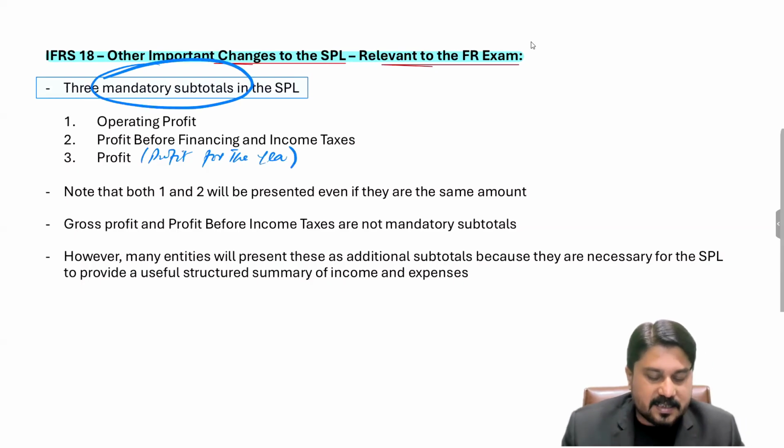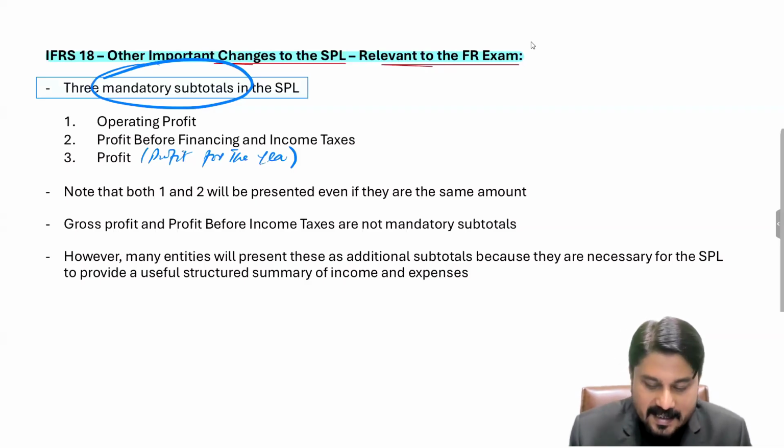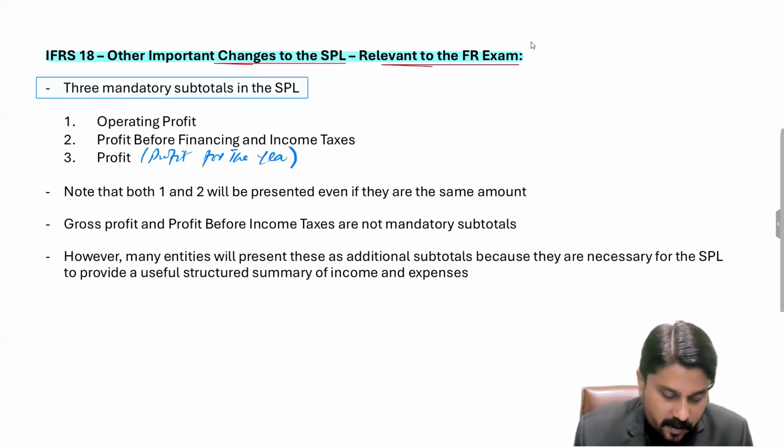These are the mandatory subtotals, meaning these are to be mentioned separately. These subtotals must be bold. These are to be presented separately, and these are mandatory subtotals, right? Number 1, number 2, number 3.